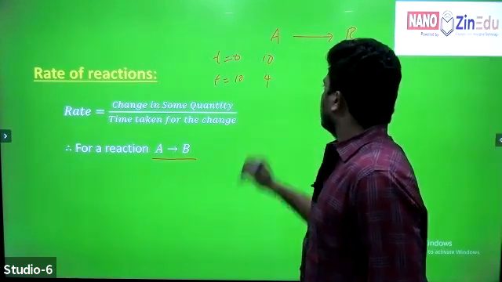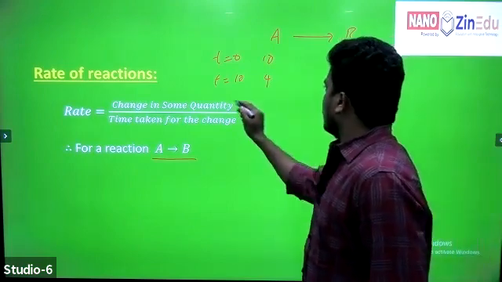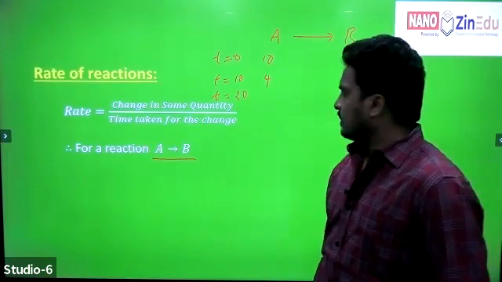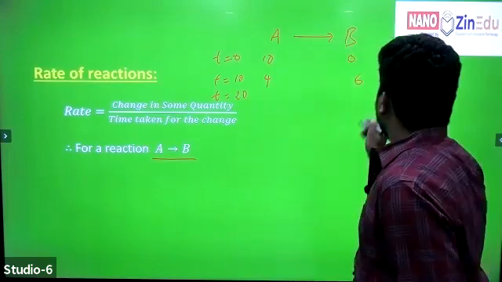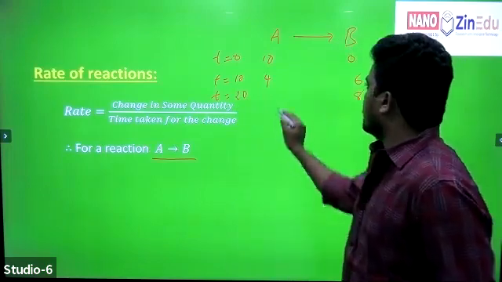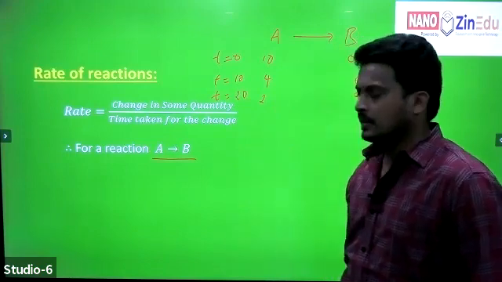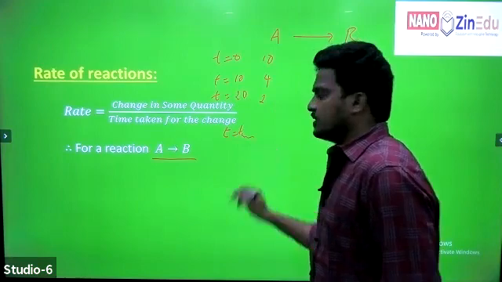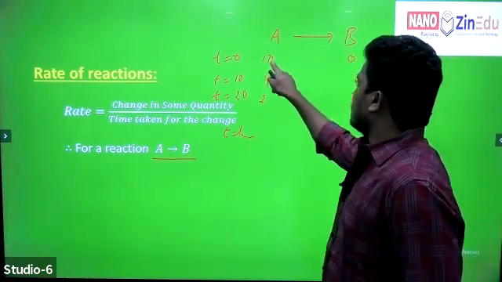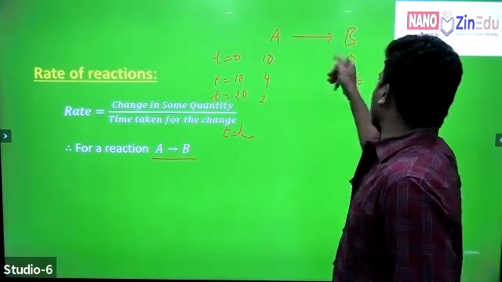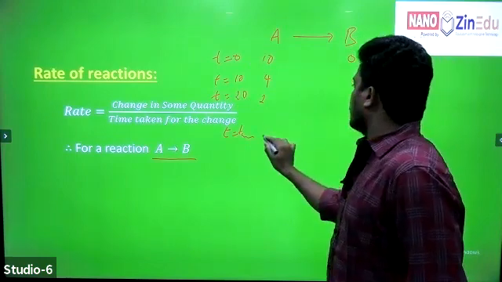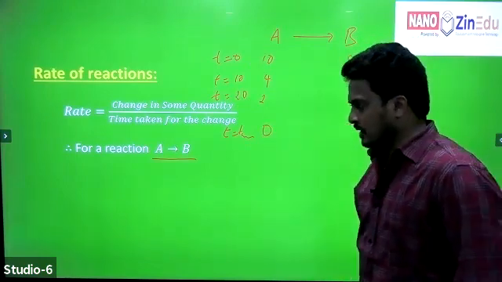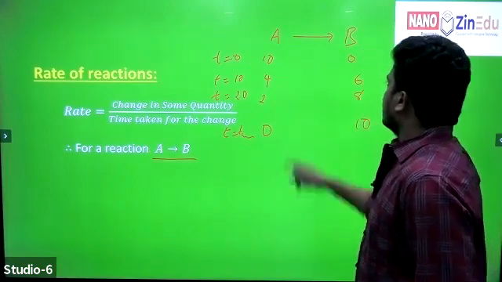4 moles. After 20 minutes, 8 moles of product are formed and 2 moles of reactant are left. At completion of the reaction, 10 moles of A are completely converted into 10 moles of B, and no reactant is left. This is most important.